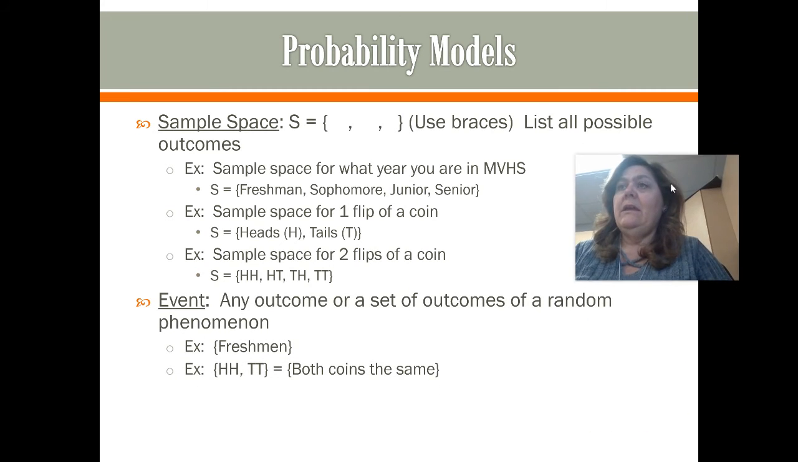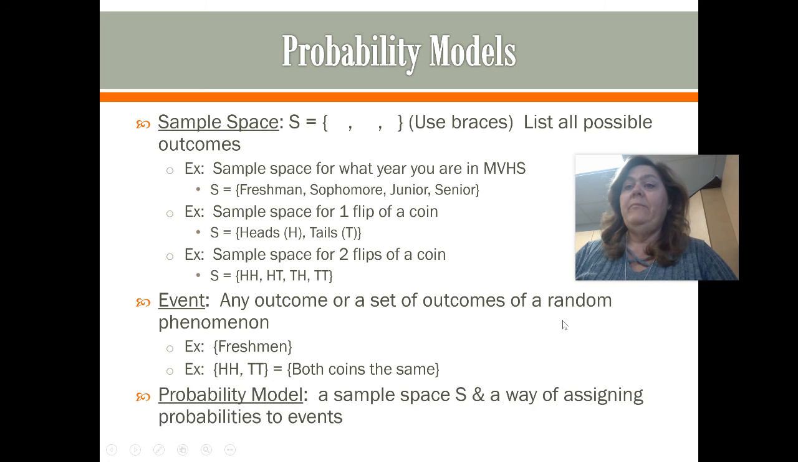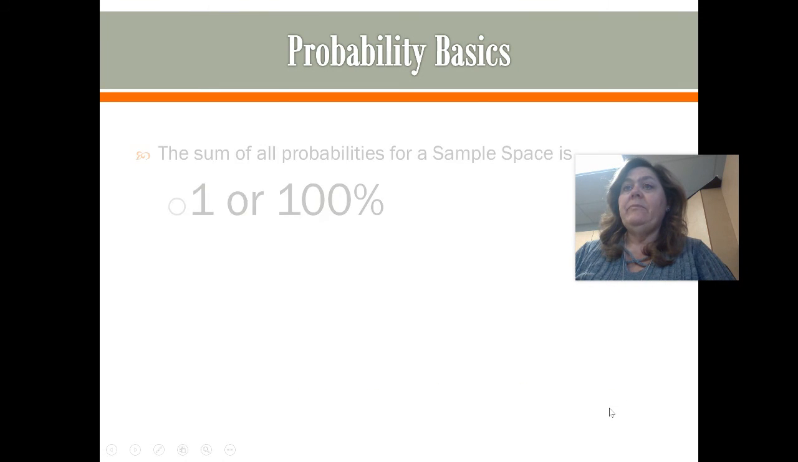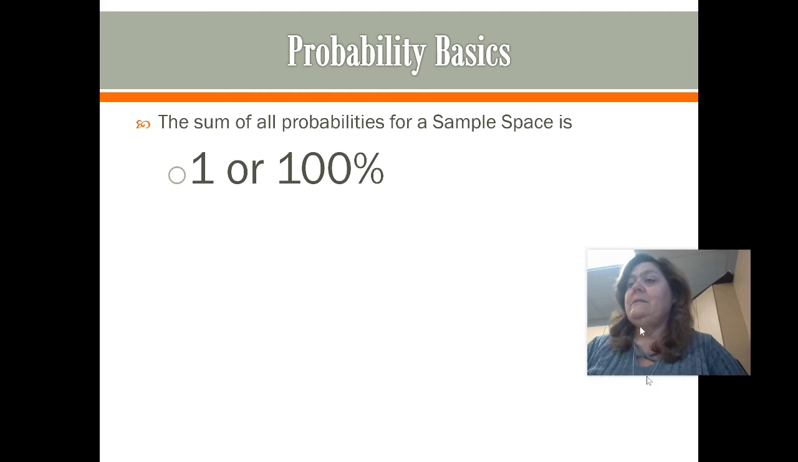So an event is any outcome or a set of outcomes from the sample space. So we say, what's the event that we choose a freshman given something, right? Or that we get both the same coin, heads and tails. This would be the event that we're looking for. So a probability model is the sample space S and a way of assigning probabilities to those events. So some probability basics here.